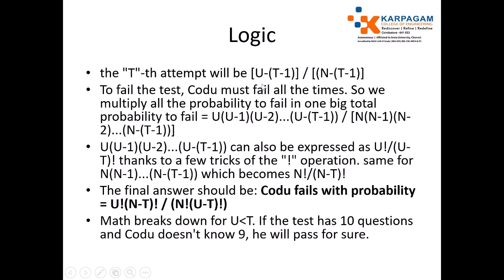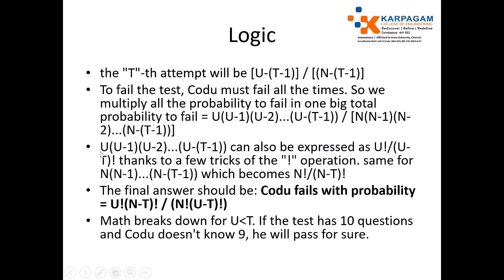The probability of failing the t-th attempt will be (u - t - 1) divided by (n - t - 1). To fail the test, the code must fail all the times, no? So we multiply the probabilities of failing each time using the formula: u into (u - 1) into (u - 2) up to (u - t - 1), divided by n into (n - 1) into (n - 2) up to (n - t - 1). This was my rational number.